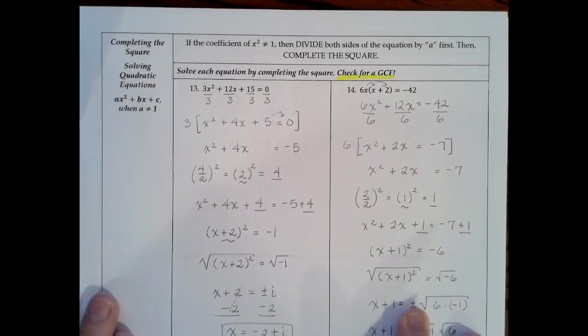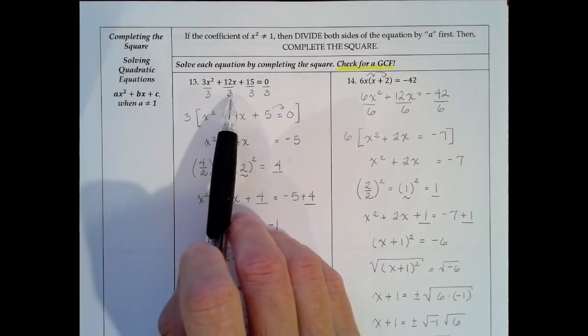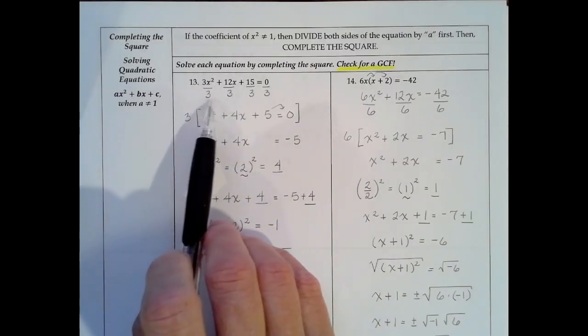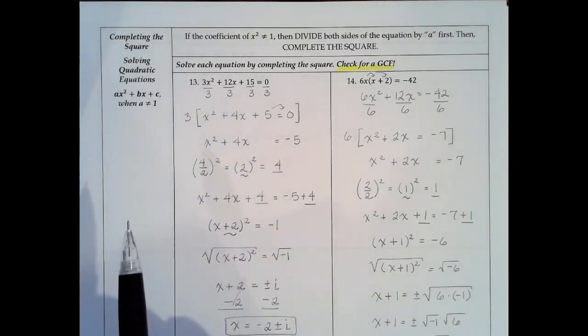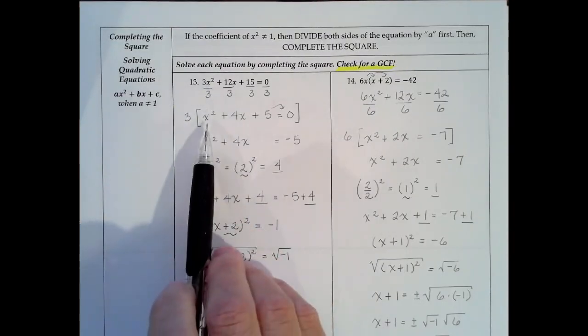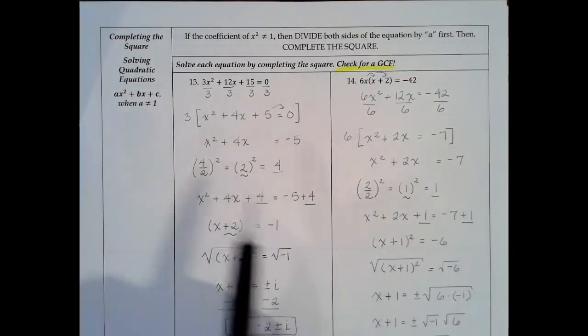Okay, so now this gets us to the part where a does not equal 1. So our first choice always is to see if we can figure out a GCF. So we have 3x squared plus 12x plus 15 equals 0. My first thought is, can I factor out a 3 out of all of these terms so that I end up with an x squared with a 1 in front of it as its coefficient? We have to do that, otherwise we can't take the next step to complete the square.